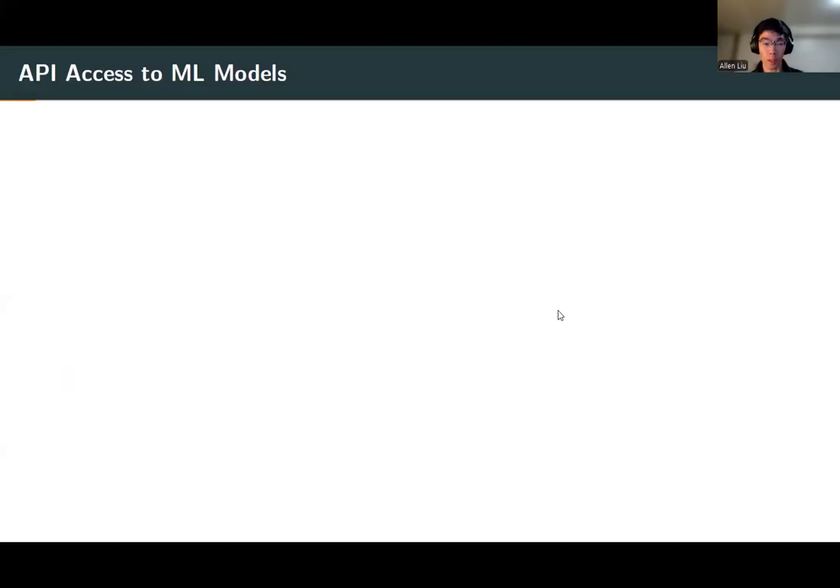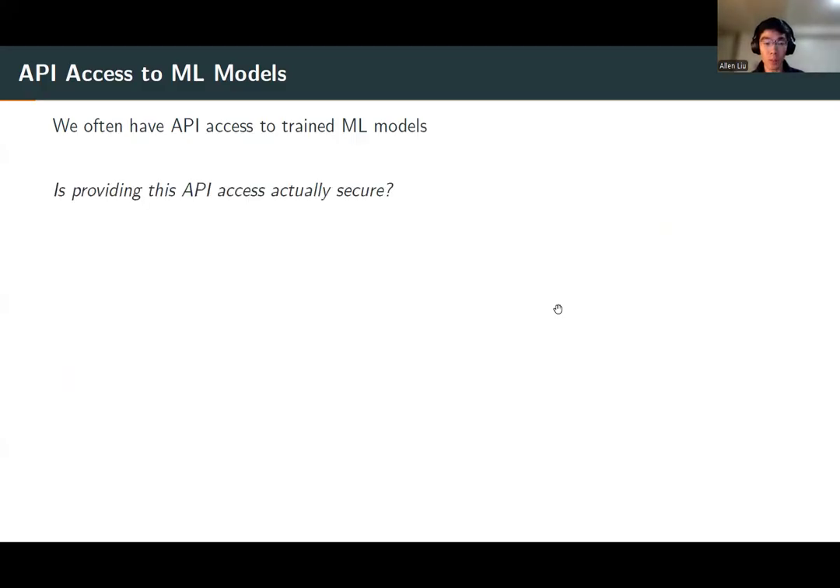So let me begin with some motivation. Nowadays we have API access to these trained large language models like ChatGPT. I can go online and query ChatGPT, I can ask it some questions. But is providing this API access actually secure?